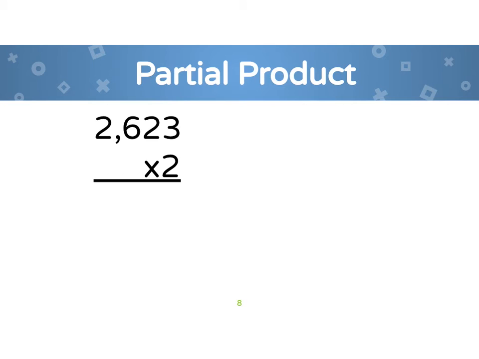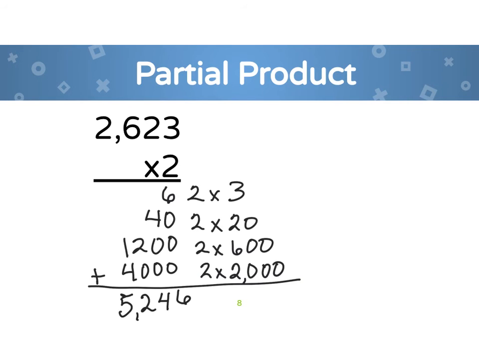Okay, now we'll do the same problem as partial product. Part of the answer, part of the product. 2 times 3, 2 times 20, 2 times 600, 2 times 2,000. And that's just what we did on the place value chart. Okay, and I get the same exact answer, 5,246.